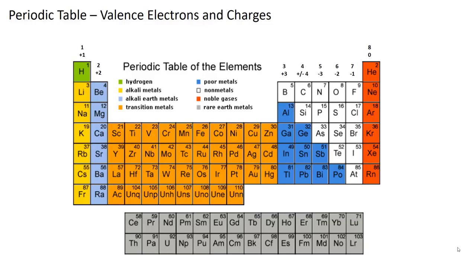For groups 13 and 14, if they're a metal, they would tend to lose electrons. If they're a nonmetal, they would gain electrons. So group 14 could be +4 or -4. And then 15, 16, and 17, they would gain electrons, -3, -2, -1. And the noble gases do not gain or lose electrons. They are not very reactive.